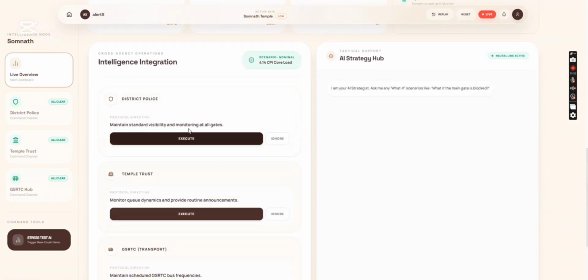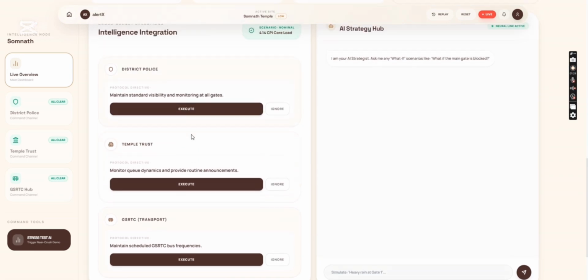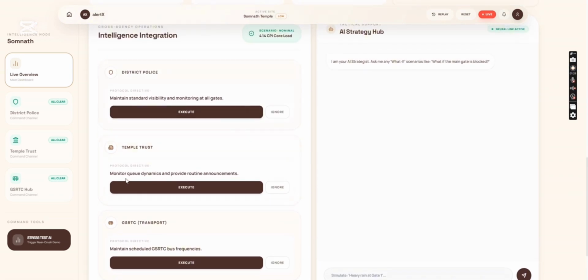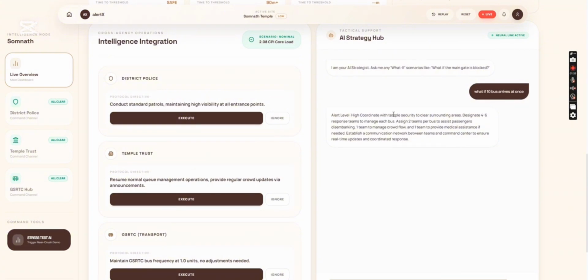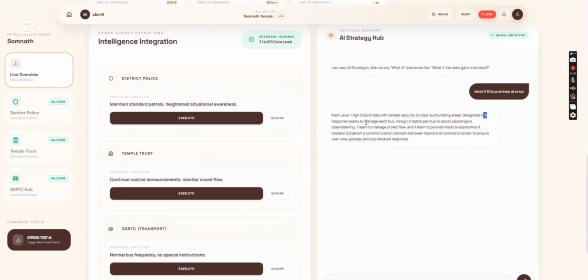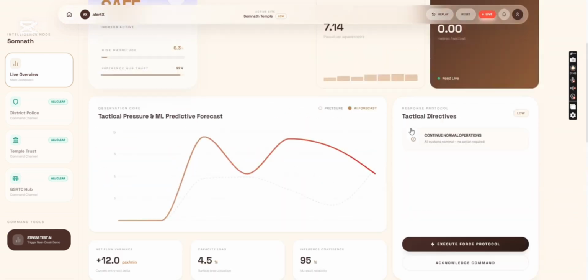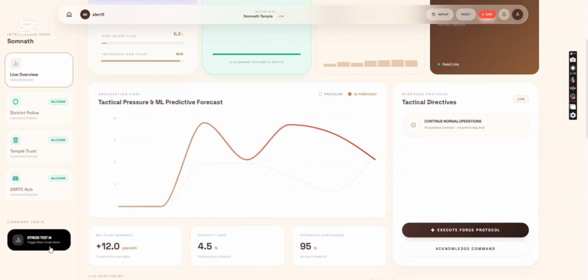Then if we go down, here is the intelligent integration, where we have integrated an LLM model which will give suggestions or the actions required to the 3 categories that I mentioned, that is police, temple trust and bus route. Now this is a special model called what-if analysis. Suppose we add what if 10 buses come at once, then it will generate a response on what protocols to follow, and our trained LLM model will reply that 4 persons should stand near the bus, 2 should be near the corridor, etc., as per the needs.